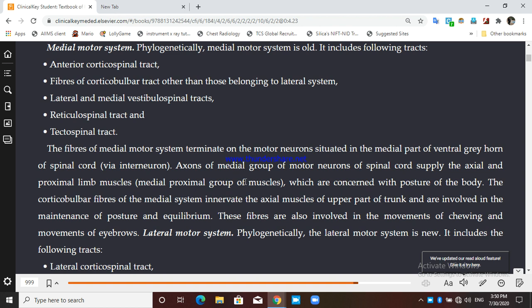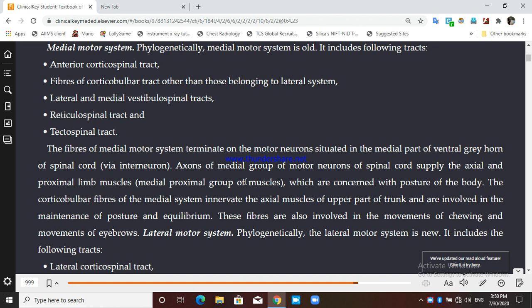The corticobulbar fibers of the medial system are concerned with the posture of the body. They also supply the maintenance of posture and equilibrium. So ultimately these corticobulbar fibers are also involved in postural equilibrium. These fibers are also involved in movement of chewing and movement of the eyebrows.